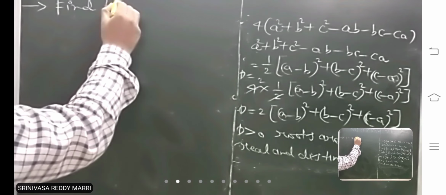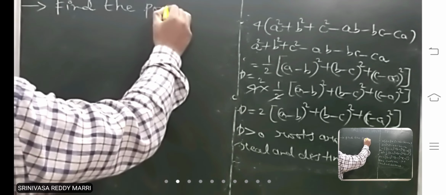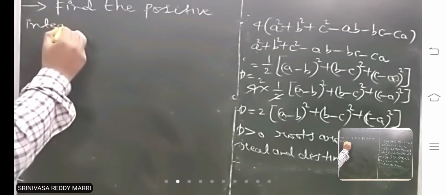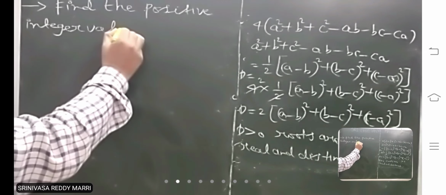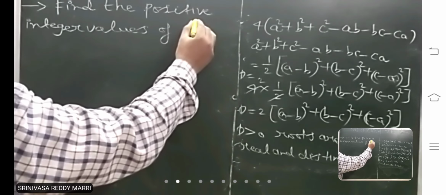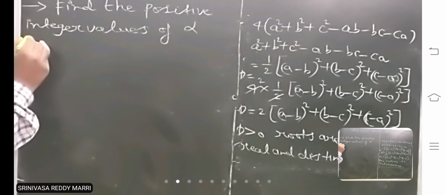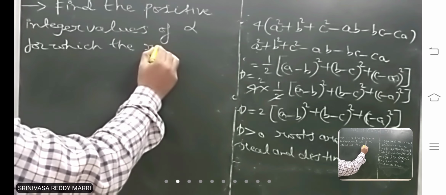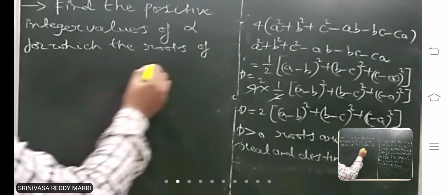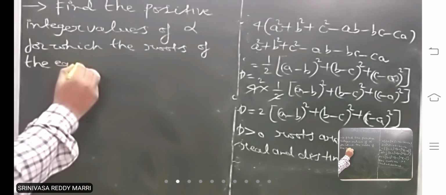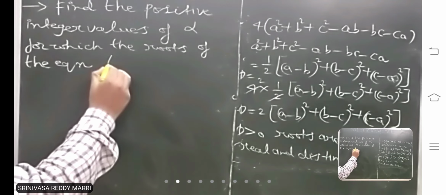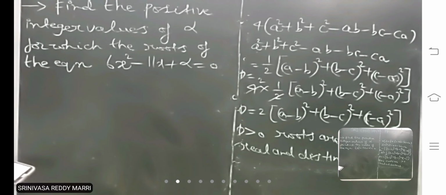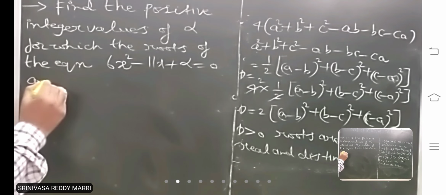Find the positive integer values of alpha for which the roots of the equation 6x square minus 11x plus alpha equal to 0 are rational numbers.